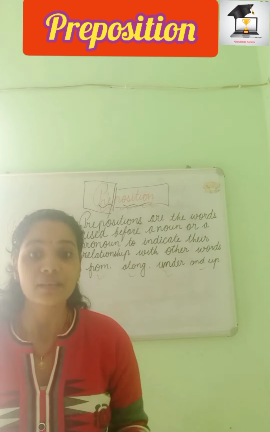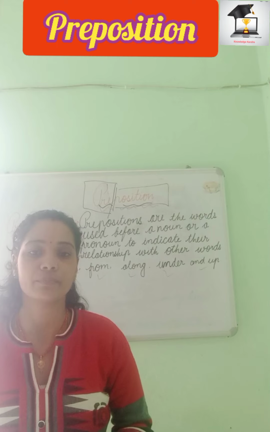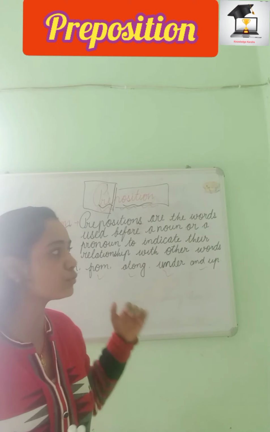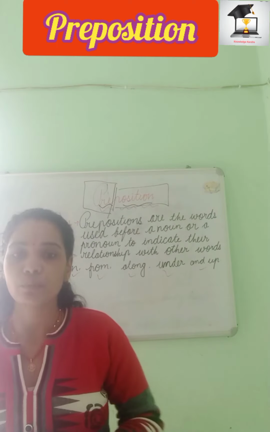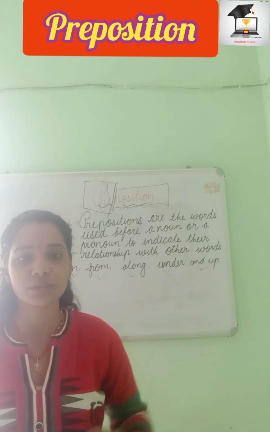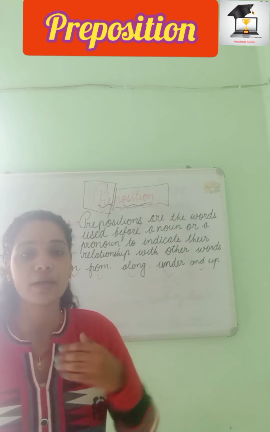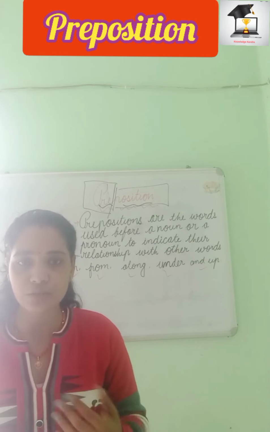As I have said, there are more than 100, approximately 150 prepositions, so it is not possible to introduce each and every preposition here, but through examples I'll tell you how a preposition is used for movement, direction and position.